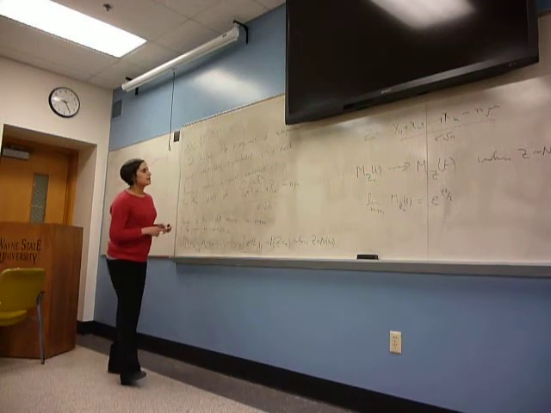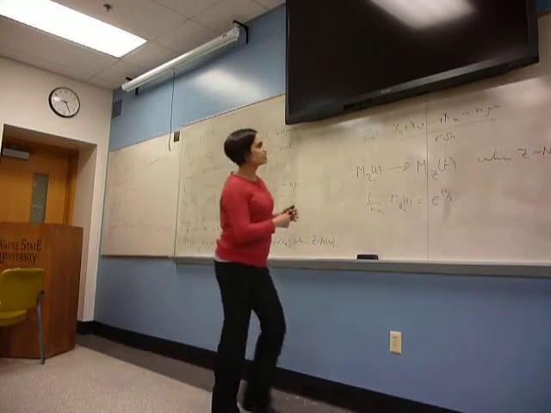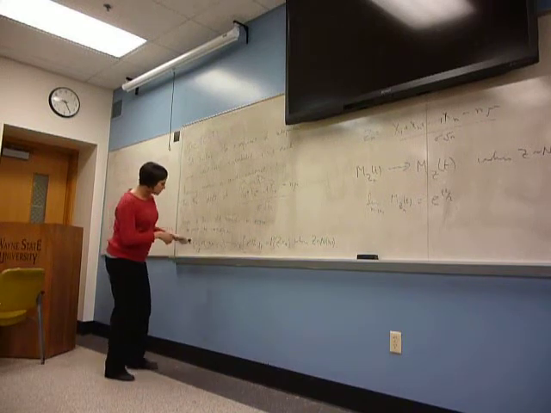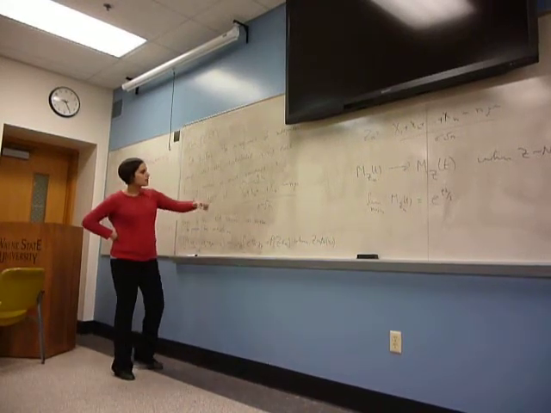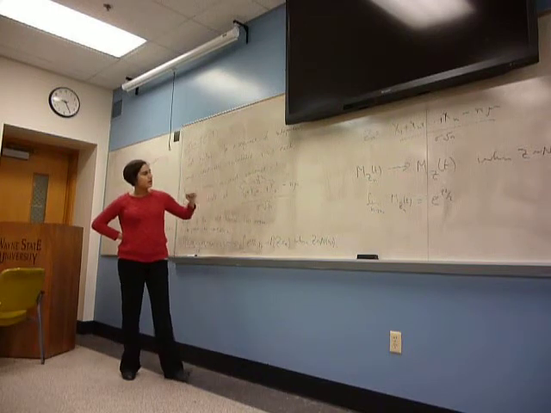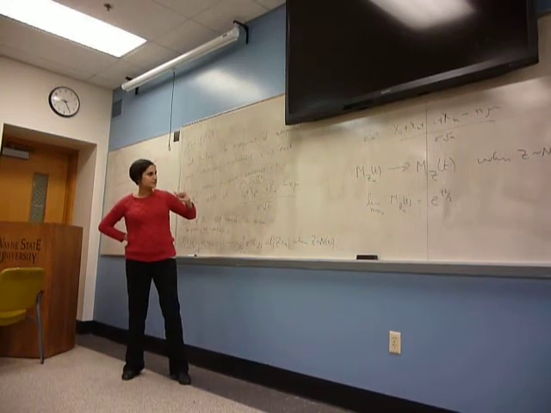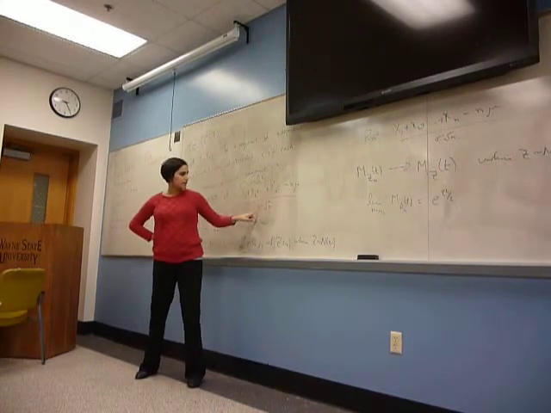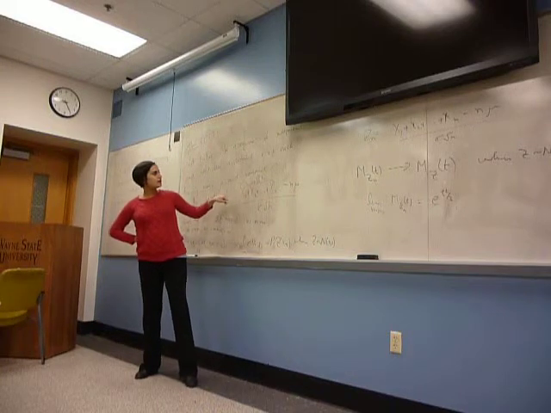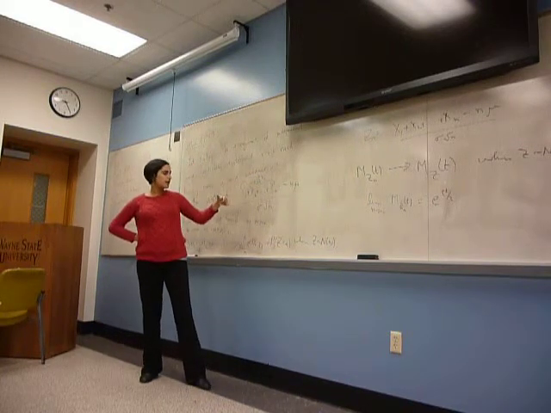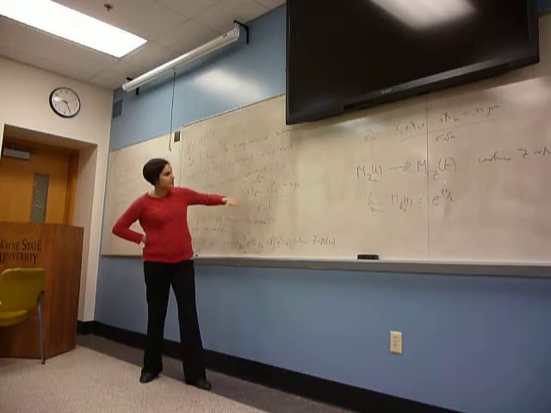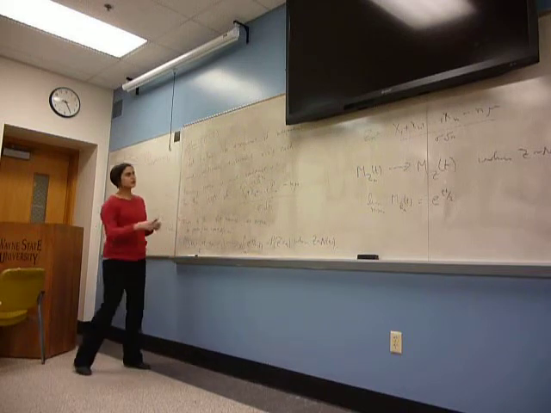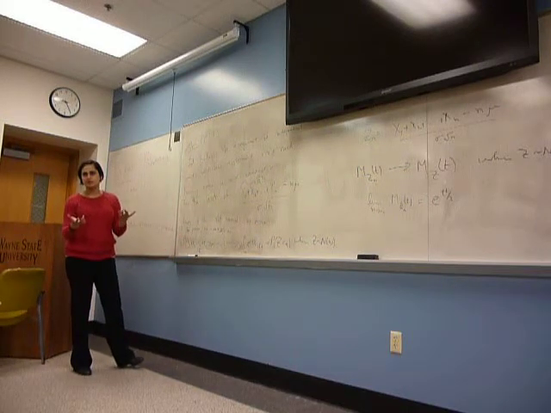Now, in practical terms, when we want to use the central limit theorem, the reason why it's useful is because no matter what the distribution of the xi's are, if I take the sum of these xi's and subtract n mu divided by sigma square root of n, all I need to know is the mean mu and the standard deviation. And then I know that even when n is not infinity, but when it's pretty large, this is going to be approximately normally distributed. And that's useful because I know how to calculate probabilities for normal distribution.